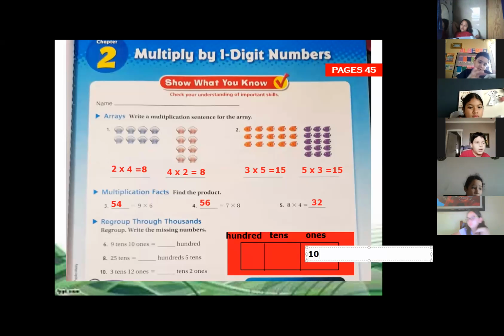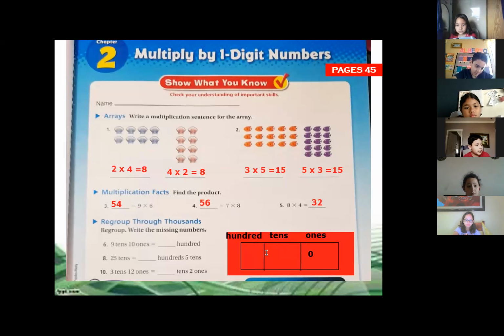Can we write number 10 here, class, or not? Which number can we write down? We are not going to write 10 ones. We're going to write 0 ones. So it means that we have more tens. We have 9 tens, and we do not know how many hundreds.